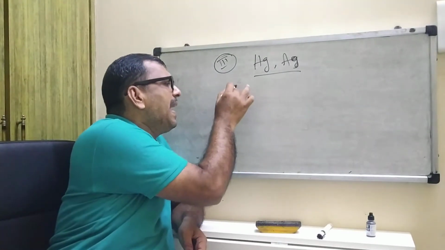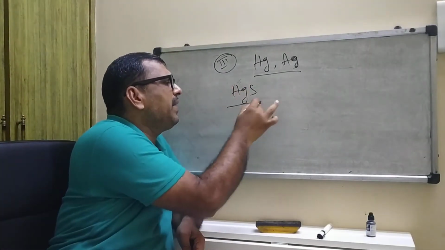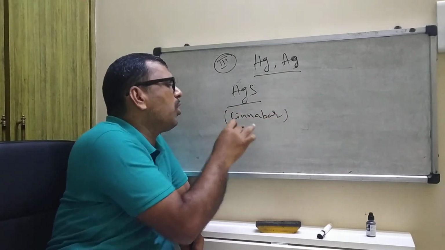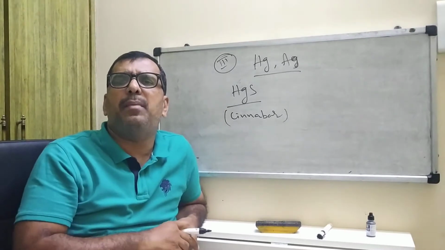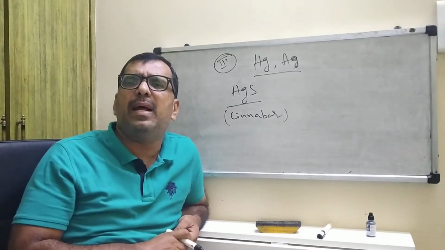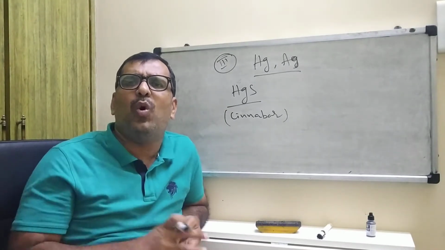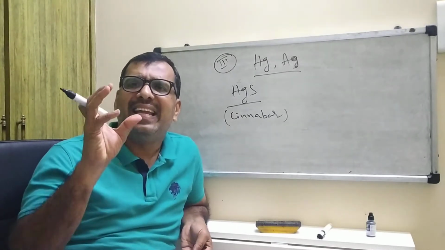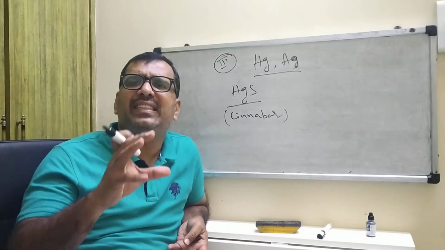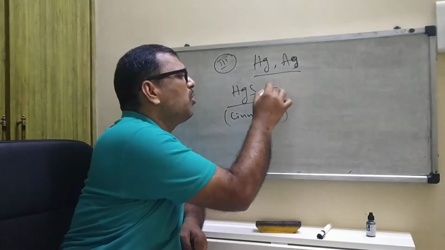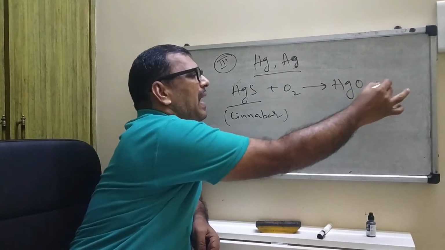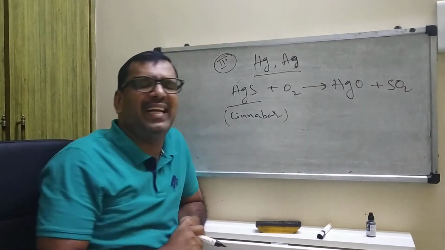Suppose you take HgS, which we call cinnabar. The name of the sulfide ore is cinnabar. When cinnabar, which is an ore of Hg, is heated in air, it is first converted into the respective oxide, that is HgO, and sulfur dioxide.